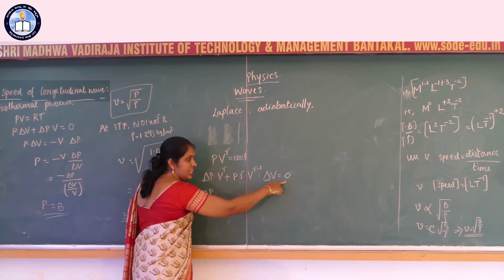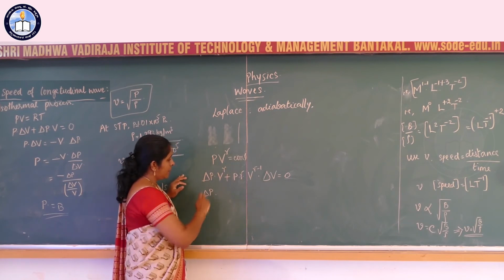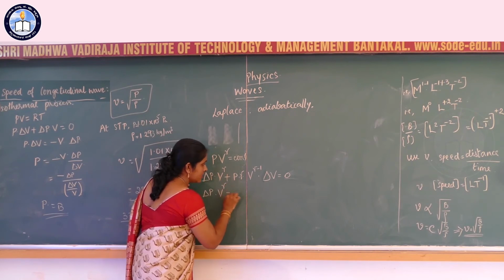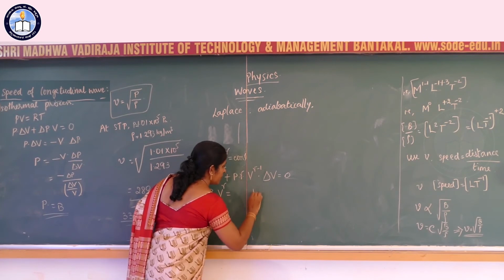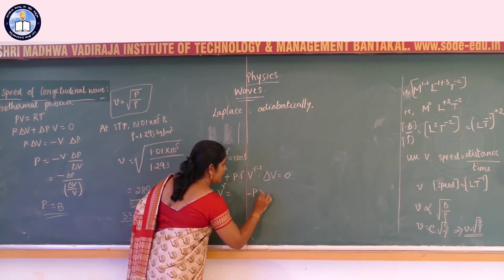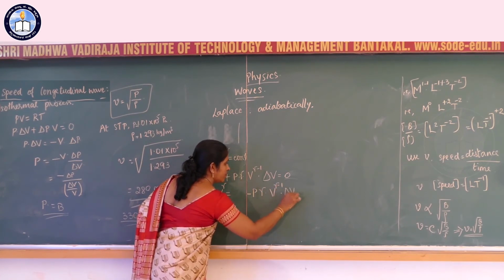Delta P into V^γ is equal to, take this to the RHS, minus P γ V^(γ-1) into delta V.